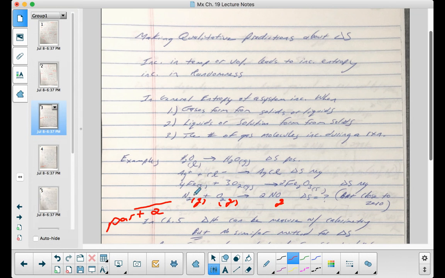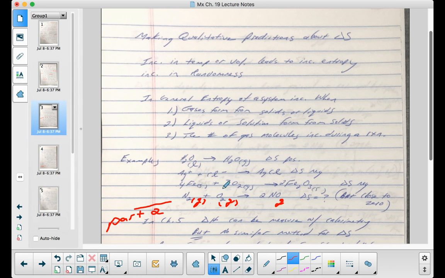Here I have 1 mole and 1 mole, 2 moles on the reactant side, 2 moles on the product side. So what I really can't tell, because I've gone from 2 moles of gas to 2 moles of gas, is the sign. I cannot make a qualitative prediction based on the equation. I'd have to do a calculation.